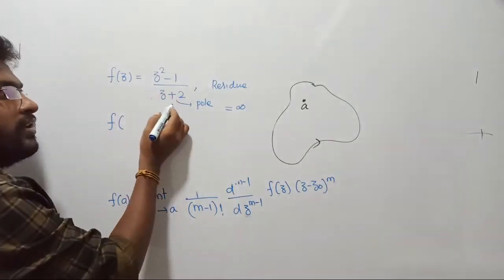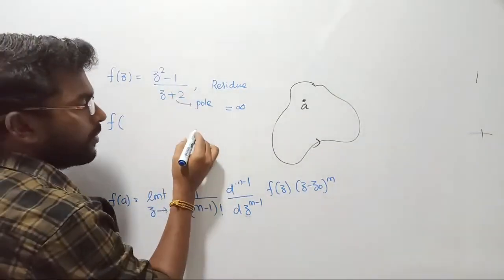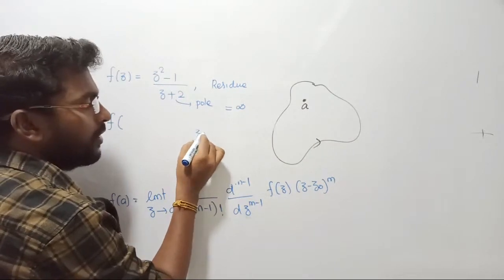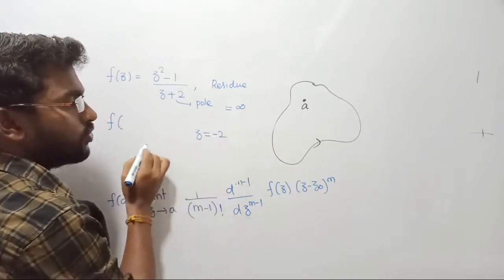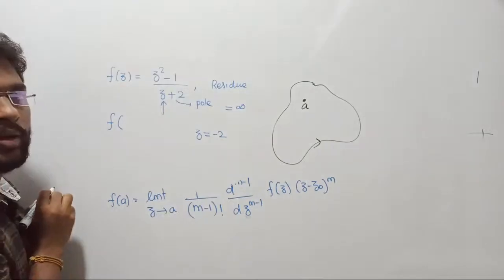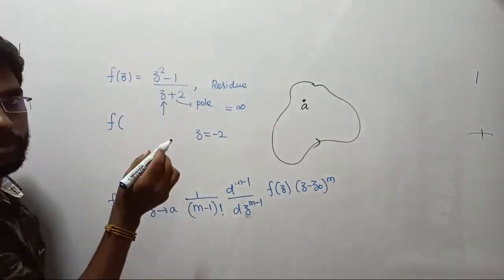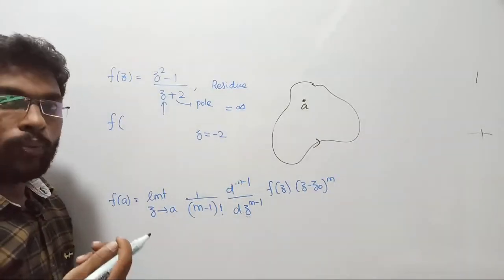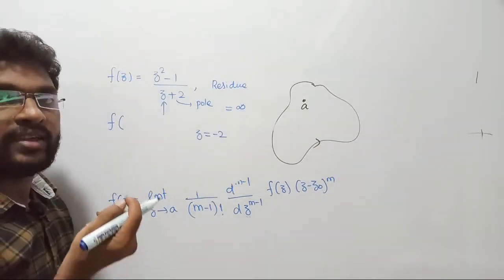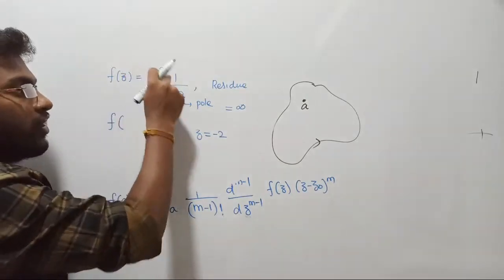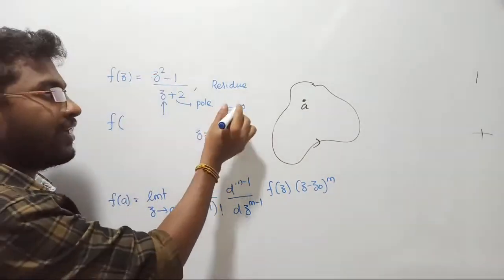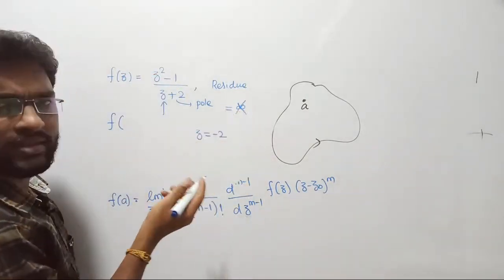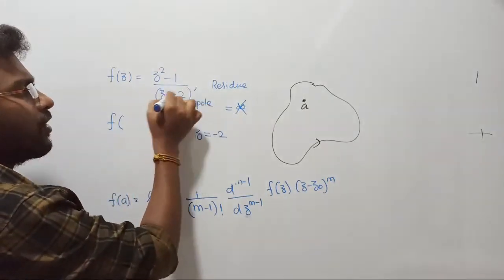Now this is the pole, right? z plus 2 is the pole. For example, here we have z plus 2; if I replace z with minus 2, then minus 2 plus 2 becomes 0, and 1 by 0 becomes infinity. That is called divergence. So poles are points at which your overall function terminates into infinity. That value is not acceptable. That is called a simple pole, a simple pole with the order of 1.